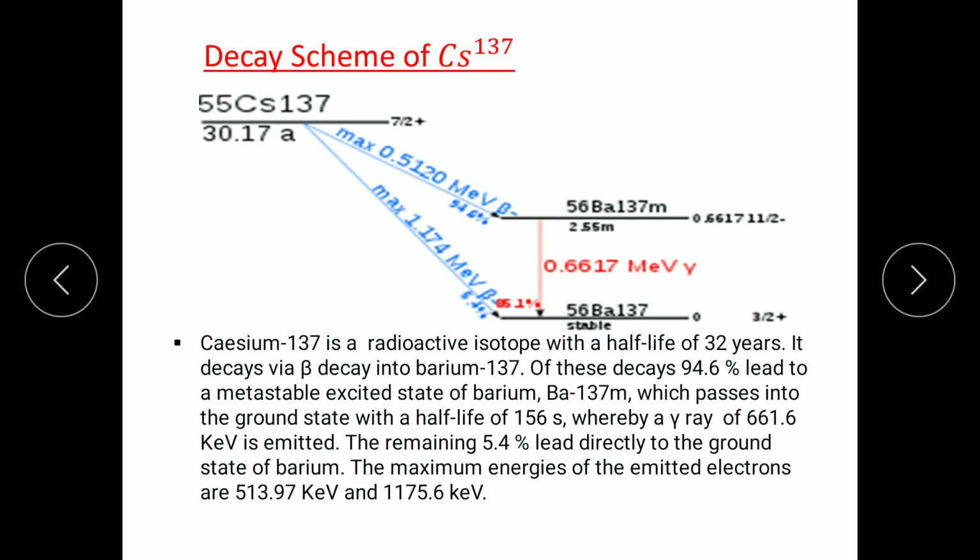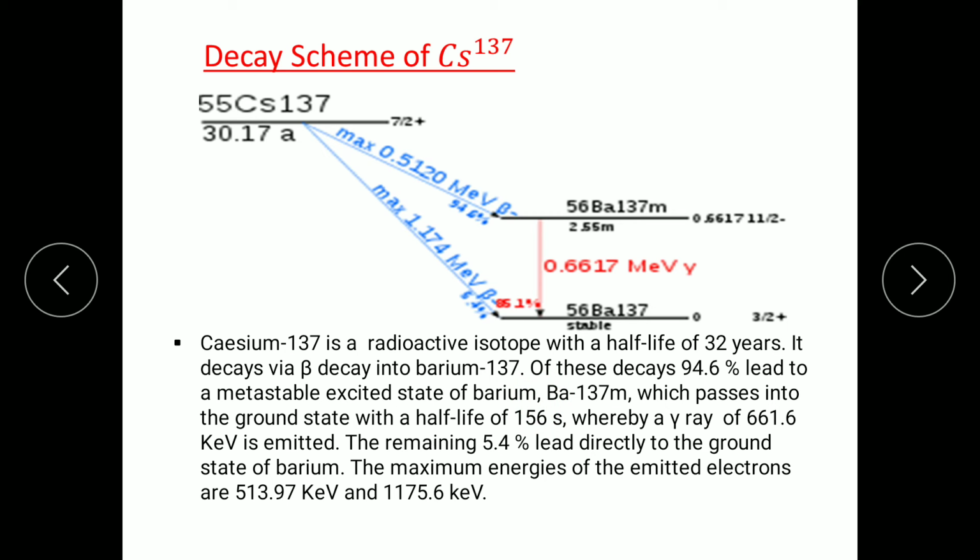But this says that actually this is not only one, but that photon can go to the inner shell electron, the 1s shell, and knock out that electron from the 1s shell.